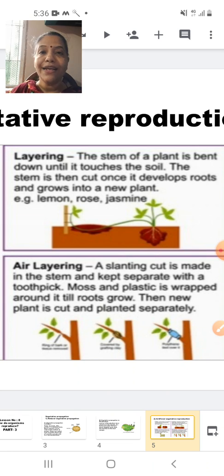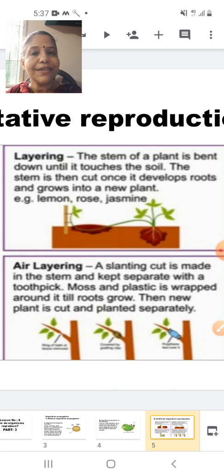Now, air layering, in the air itself. In a certain season the air is moist, there is too much humidity, so you can do air layering too. In air layering, again as I told you, you open up a bit of the stem part, so that the stem comes in contact with the moist air or the humidity and it will develop roots.